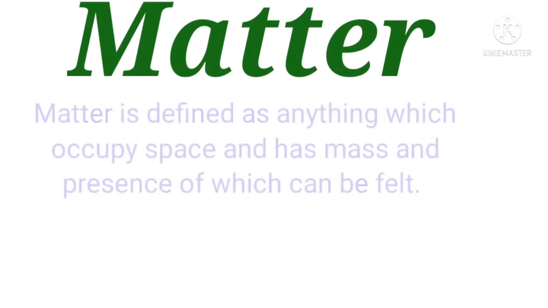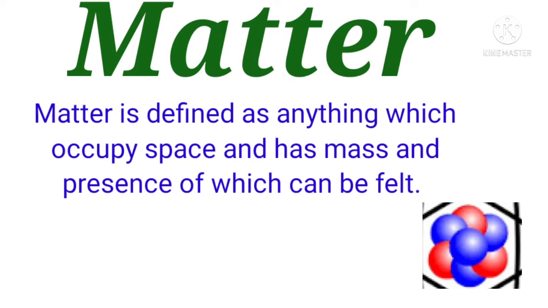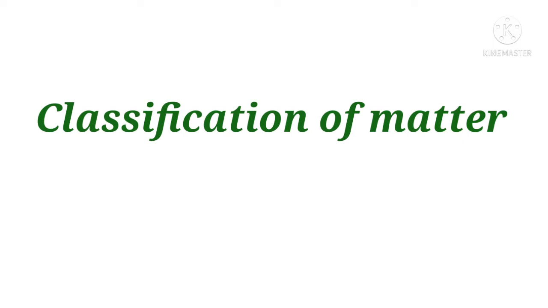Now matter is defined as anything which occupies space and has mass and the presence of which can be felt. Anything that exists on this earth, for example plastic, paper, wood, cloth or a single atom, is made up of matter. So now we will study about classifications of matter.